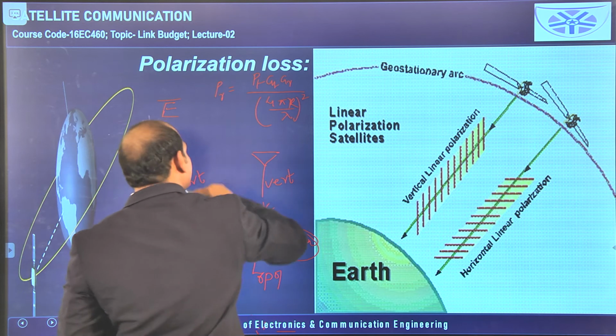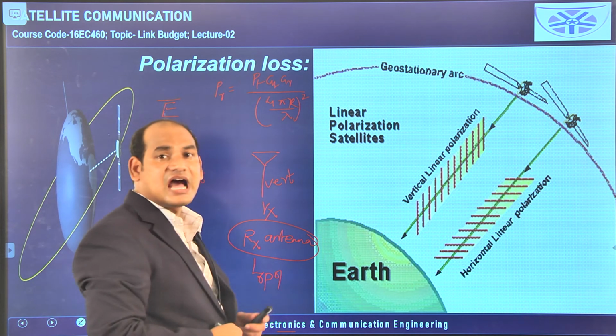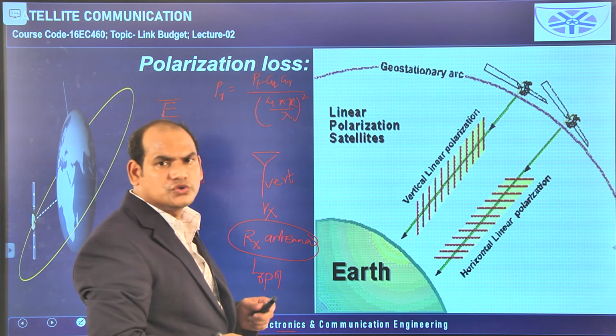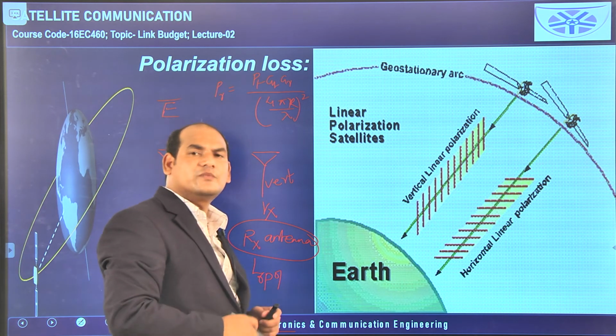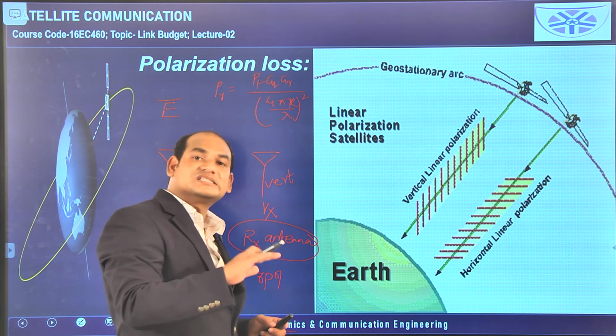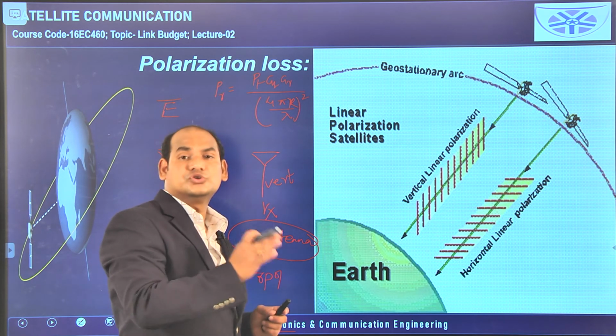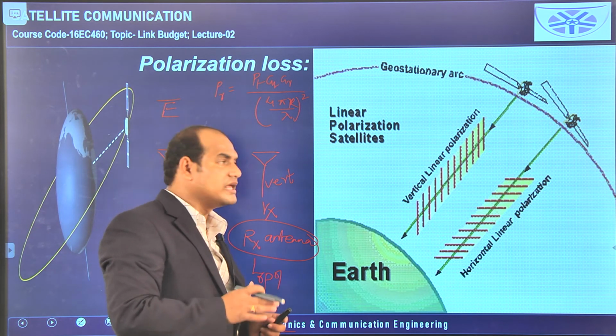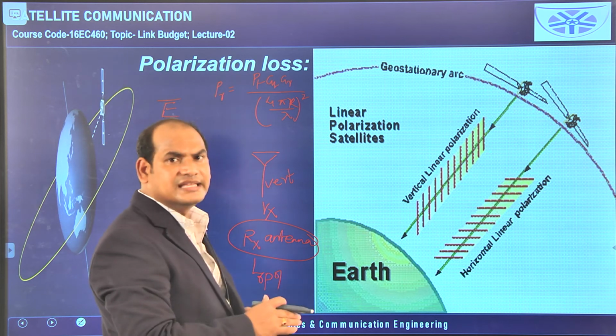Next, one more loss is available in the medium, that is atmospheric loss. Atmospheric loss we have seen is available due to the water vapor and the dust in the troposphere. That is not due to the transmitting side, nor the receiver side, that is due to the atmosphere, that means in between the transmitter and receiver only. So, that is also available in the medium.